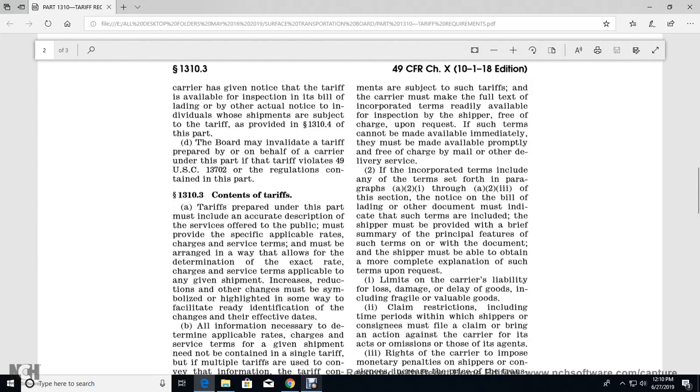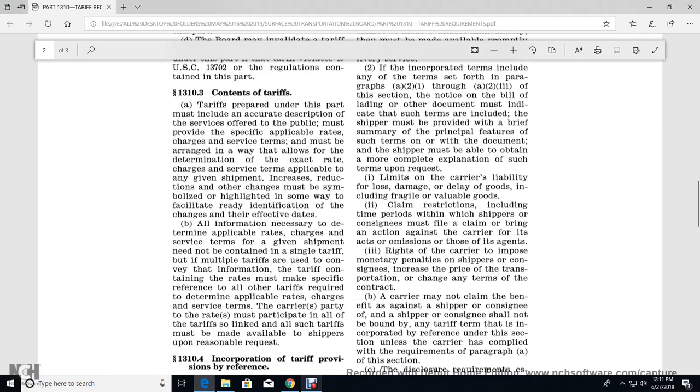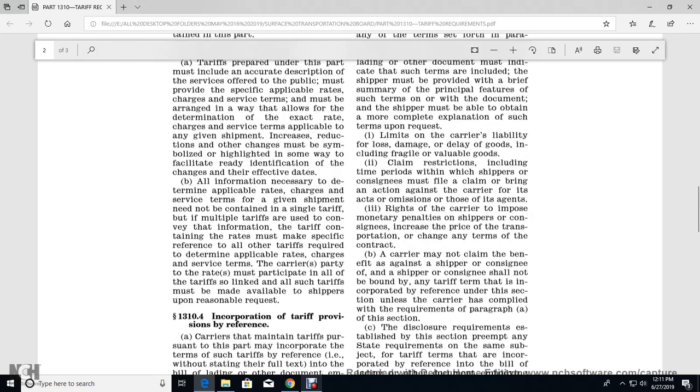1310.3, the contents of the tariffs. Tariffs prepared under this part must include an accurate description of the services offered to the public, must provide the specific applicable rate or the service terms, and must be arranged in a way that permits determination of the exact rate and charges for the service. Tariff increases, reductions and other changes must be highlighted in some way that facilitates ready identification of the change and its effective date. All information necessary to determine the applicable rates and charges for the service terms of a given shipment must be contained in a single tariff or in multiple tariffs that convey the information. The tariffs containing the rates must make specific reference to all other tariffs required to determine the applicable rates and charges for the service terms of the carrier, and the rates must be particularized in all of the tariffs linked to them. All such tariffs must be made available to shippers upon reasonable request.